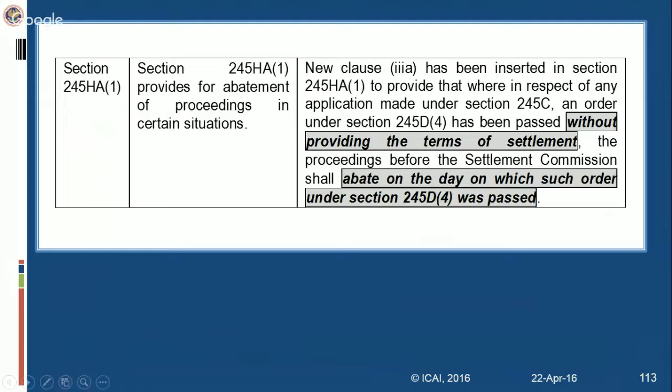In 245, abatement of proceedings in certain situations. What are the situations? One is when the application is rejected, then of course the proceedings will get abated. Then when the application is held invalid, then also the proceedings will get abated. But what if the commission passes an order without providing for the terms of settlement? In such a case, there was no date provided so far when it will get abated. So that is being provided now, stating where the settlement commission passes an order under 245D4 without providing the terms of the settlement, the proceedings before the settlement commission shall abate on the day on which such order under 245D4 was passed.